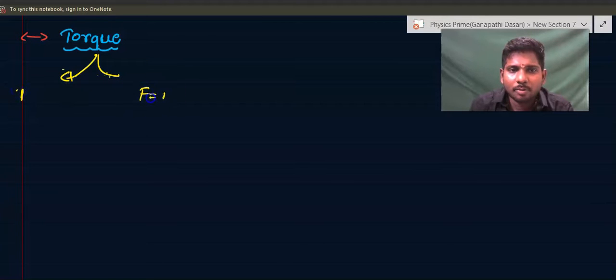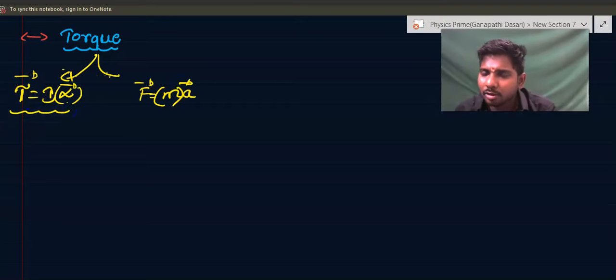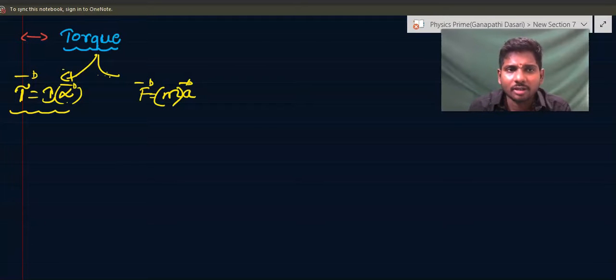If force is equal to mass into acceleration, given that mass is fixed, your torque is equal to I, which is the inertia analogous in rotational motion, into alpha, which is angular acceleration in rotational motion. So this is one simple formula. There are other formulas also to find out the torque. Let us find out how actually torque acts, how torque is identified, how torque is calculated.